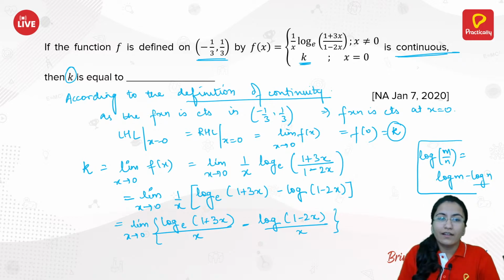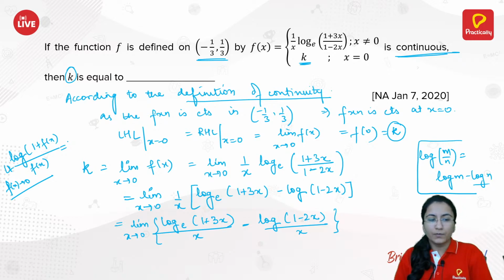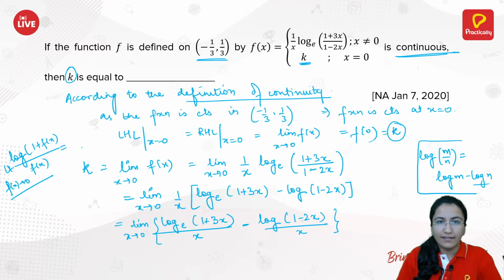Now just recall that you have log of 1 plus f of x divided by f of x, when limit f of x approaches to 0, this value comes out to be equal to a predefined value for you. What does this value exactly is? This value is always 1. So we need the same function here and in the denominator.